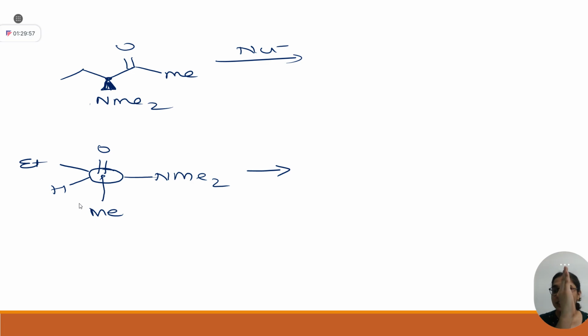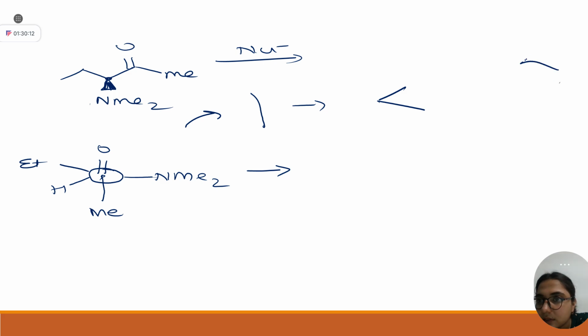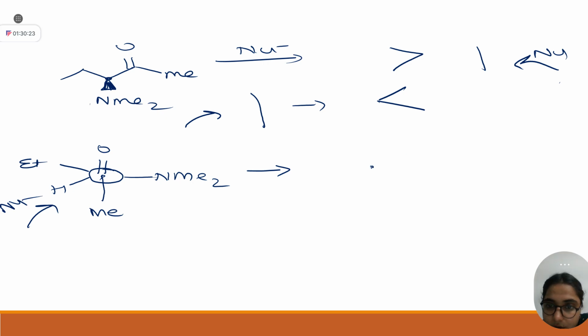This was straight. As soon as the nucleophile attacks, this will become your V. Let's say the nucleophile is attacking from the left side, this straight line will convert into this. Let's say the nucleophile is attacking from the right side, this straight line will become this. You understood? If the incoming nucleophile is going to attack, you just draw this center point OH, because after attacking, O negative will become OH, and this methyl is there, and the nucleophile will come here. I hope this is very clear too.